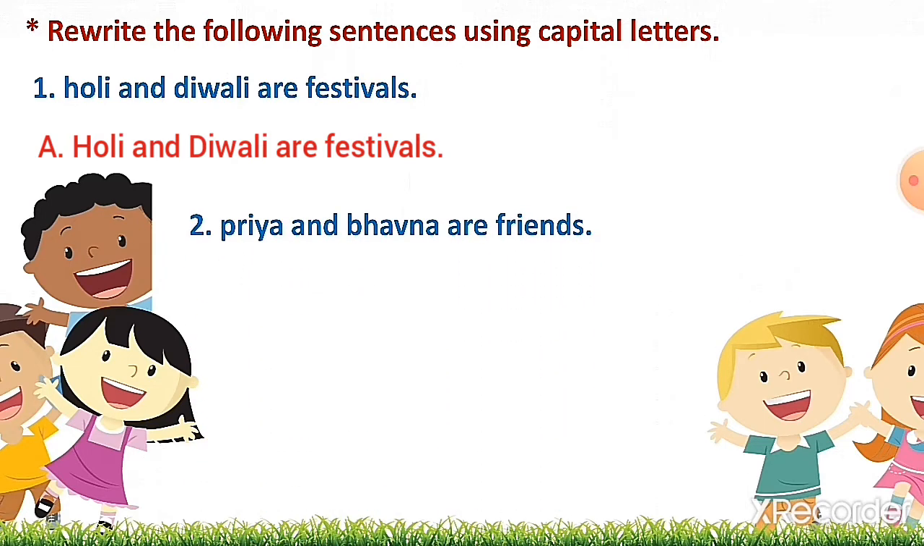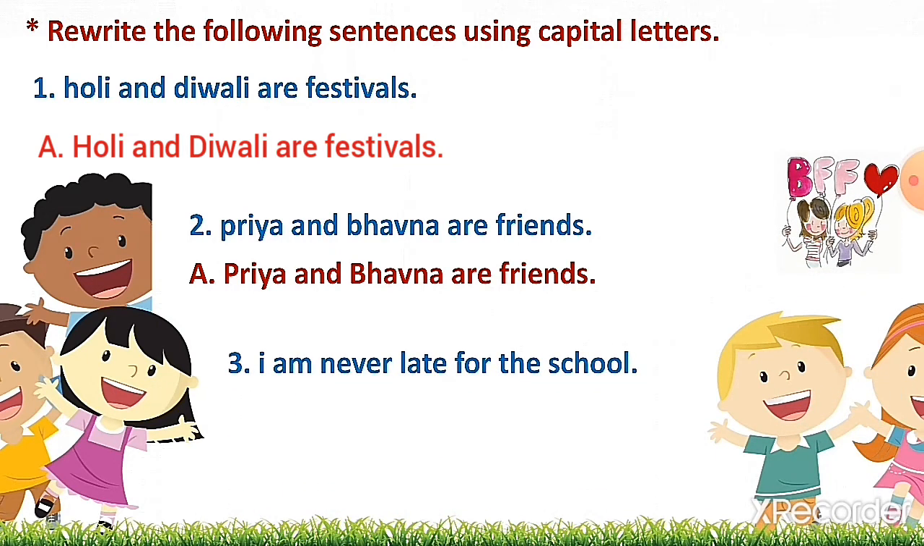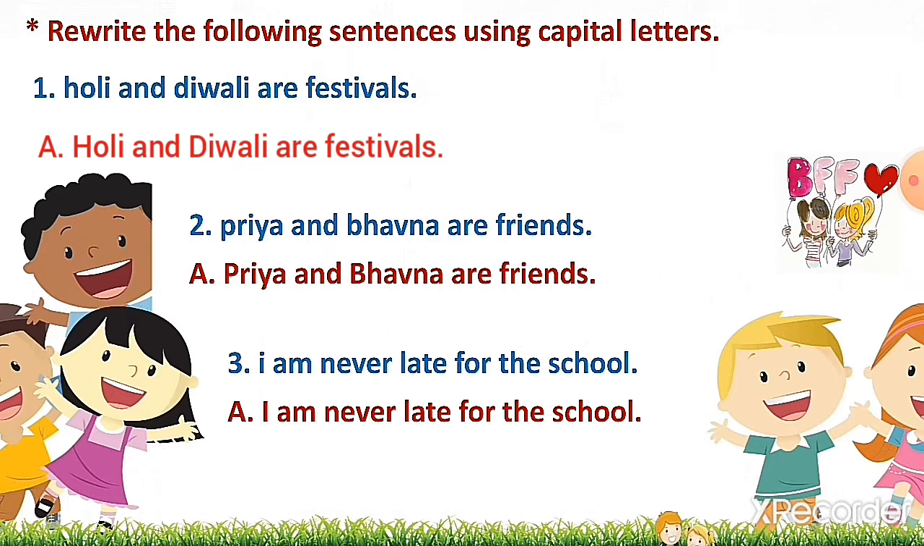Number 2. Priya and Bhavna are friends. Now kids, in the answer you can see that P and B are capital as Priya and Bhavna are proper nouns. Number 3. I am never late for the school. Now what will be the answer? I should be capital. Kids, always remember that when I is alone, it's always in capital form.